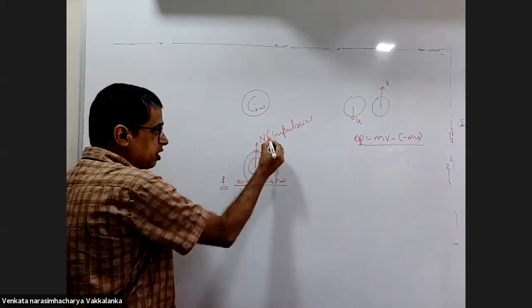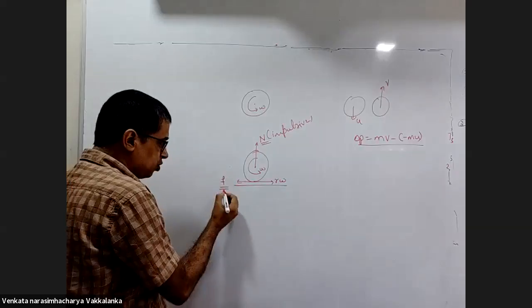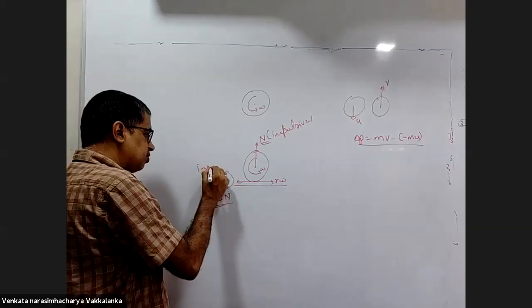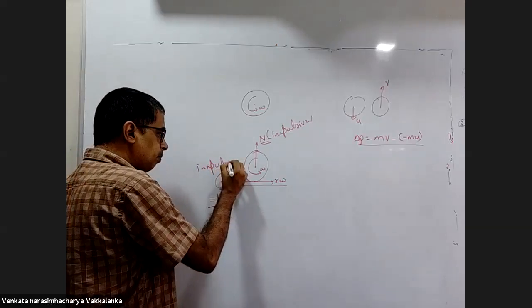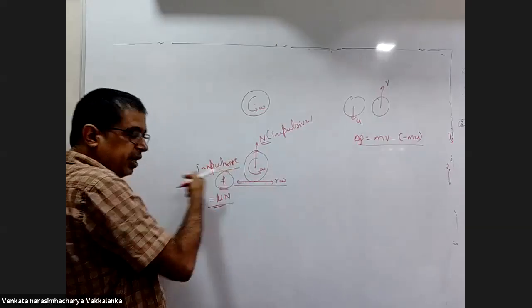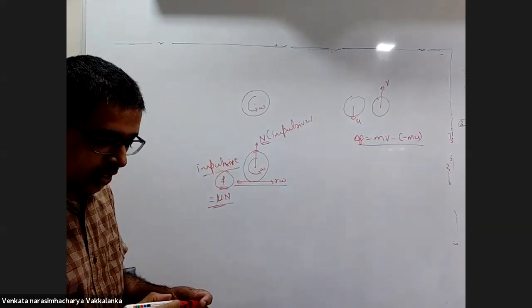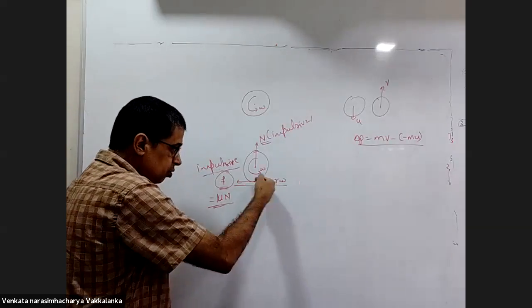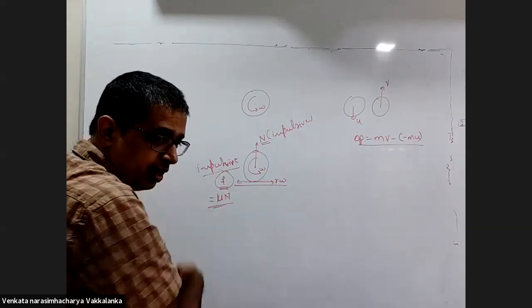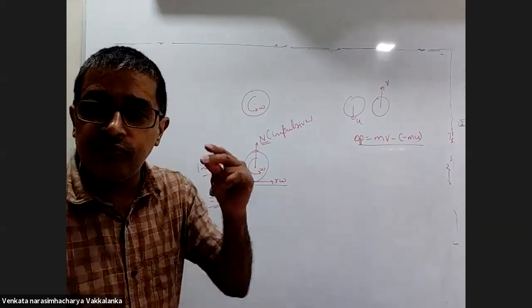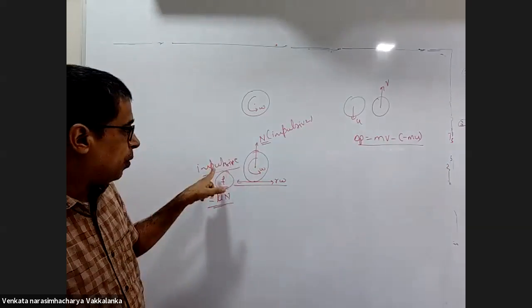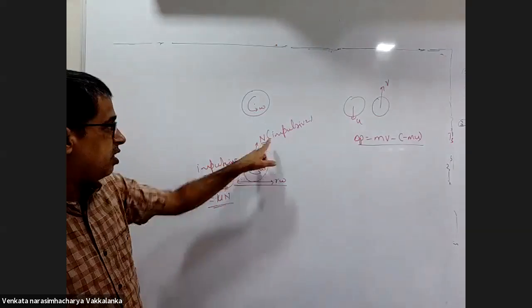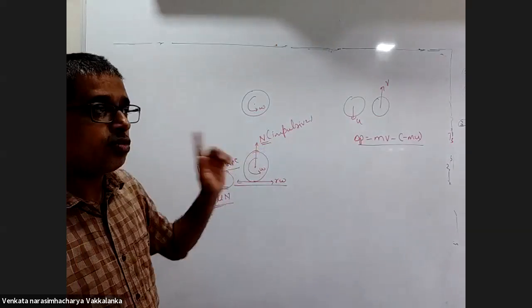Hence friction is a byproduct of this impulsive force. Friction is equal to mu N. Friction is also impulsive. Because it is impulsive, it can make the body move in the backward direction. This point is slipping in the forward direction, so friction will be in the backward direction. And is the value of friction sufficiently large to produce a change in momentum? Yes. Why? Because N is an impulsive force. Mu N is also impulsive.